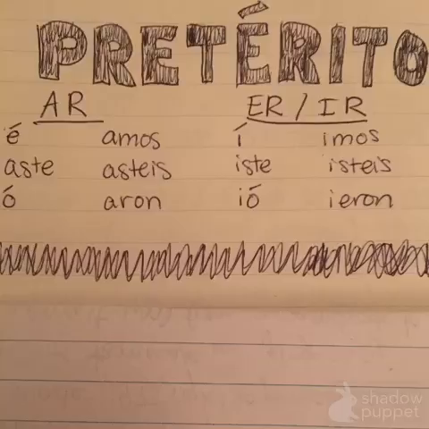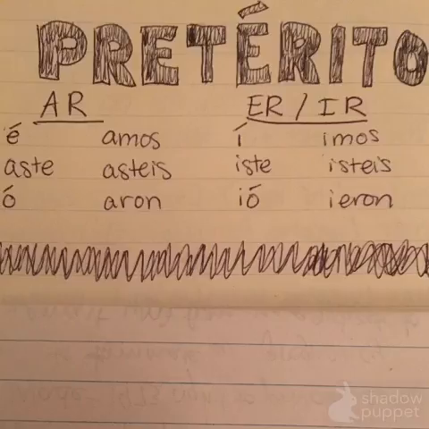The preterite tense, also known as el pretérito in Spanish, is one of the two past tenses in the Spanish language. It has two main sets of endings, the AR and the ER and IR. For the AR endings, yo has the ending é, tú has the ending aste, usted, él, ella has the ending ó,